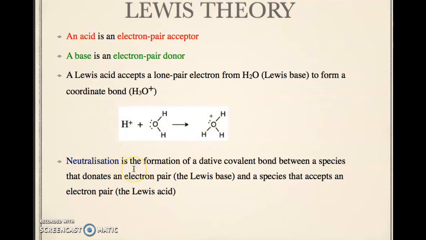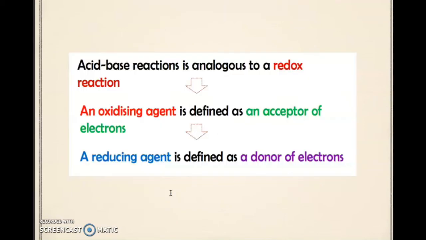Neutralization is the formation of a dative covalent bond between a species that donates an electron pair, the Lewis base, and a species that accepts an electron pair, the Lewis acid. Acid-base reactions are analogous to redox reactions. An oxidizing agent is defined as an acceptor of electrons, whilst a reducing agent is defined as a donor of electrons.